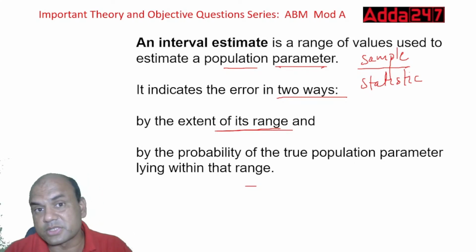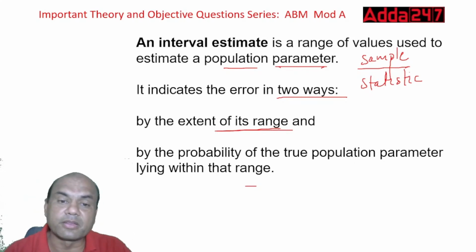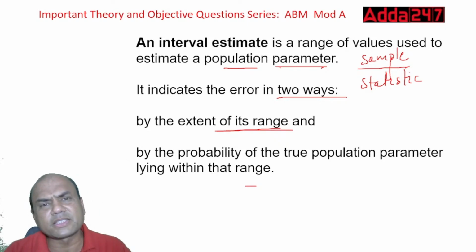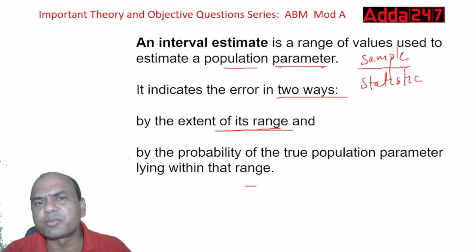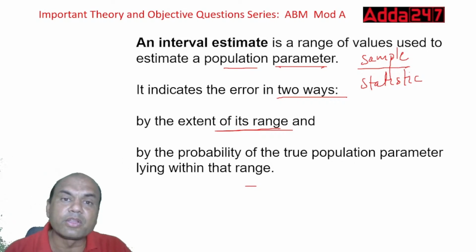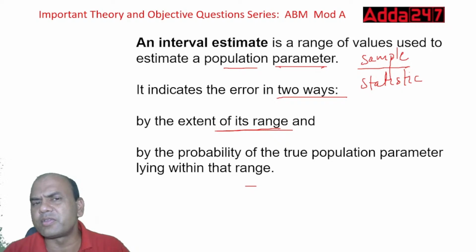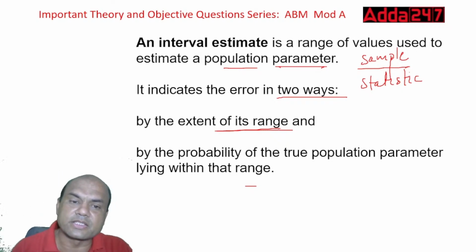Can you give me the exact score? In 20 overs, India will score 197. You can't give me that. You'll give me a range, India will score around 170 to 200. So this is known as range.